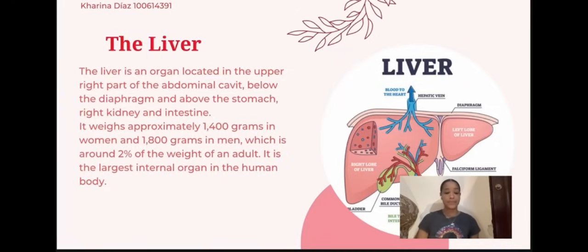Second, liver. The liver is an organ located in the upper right part of the abdominal cavity, below the diaphragm and above the stomach, right kidney, and intestine. It weighs approximately 1,400 grams in women and 1,800 grams in men, which is around 2% of the weight of an adult. It is the largest internal organ in the human body.